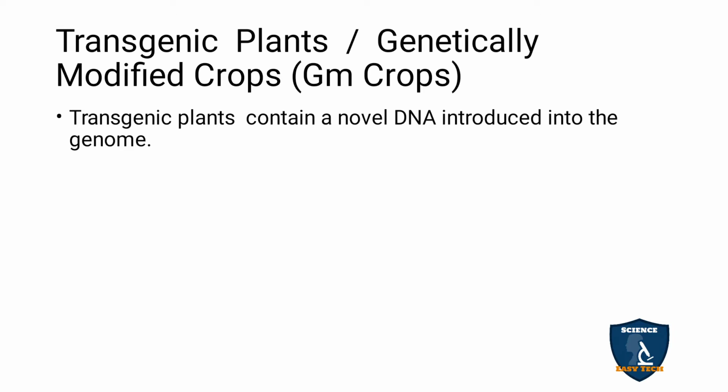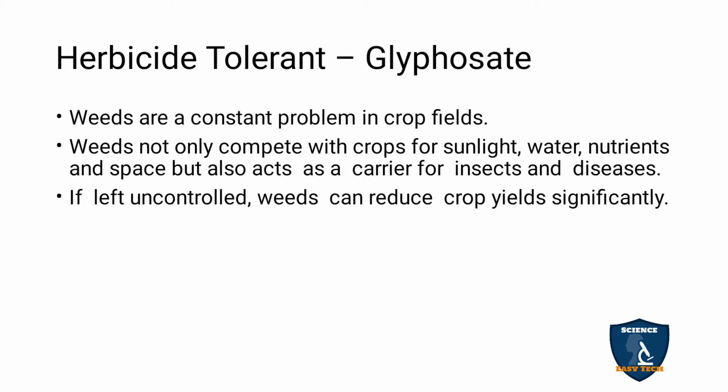Transgenic plants contain a novel DNA introduced into the genome. A novel DNA, that is DNA taken from another organism like bacteria or any other plant, is introduced into the genome of a plant. Then that plant is called a transgenic plant. Herbicide tolerant, glyphosate.